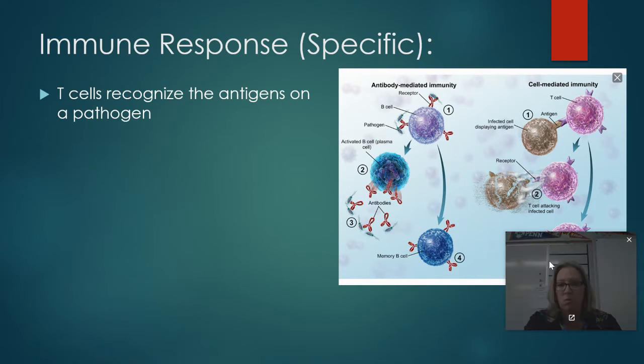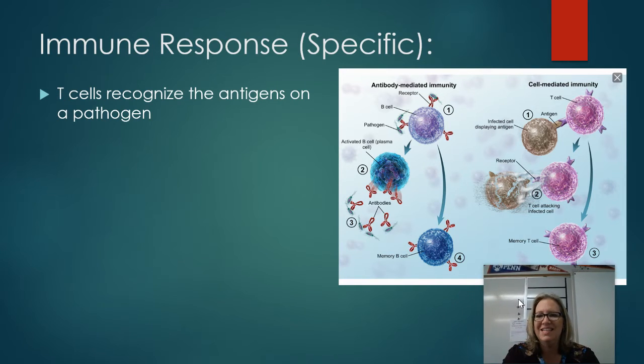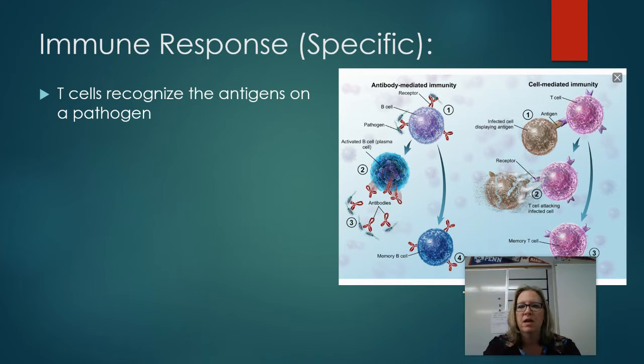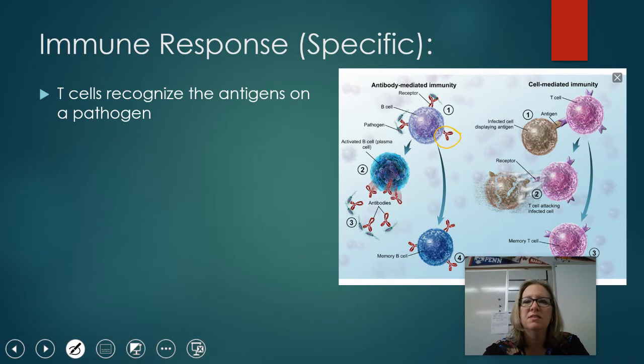So we've got these special white blood cells called T cells. Let me get myself out of the way. There we go. These T cells recognize antigens on a pathogen. So remember, the pathogen is the germ. We talked about the antigens when we did blood typing, okay? So it's these little markers. Well, actually, that's an antibody. Here we go. Here is a pathogen. This little marker on it is what identifies it as something foreign to your body. So these T cells will come in and recognize that as an invader, okay?